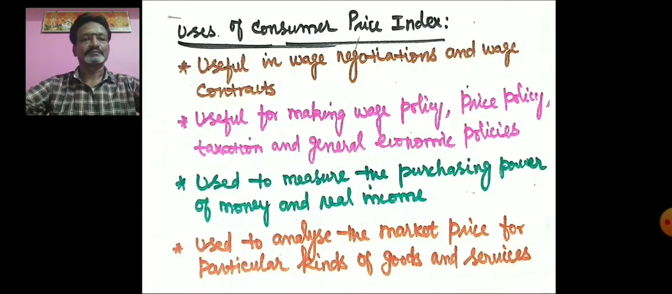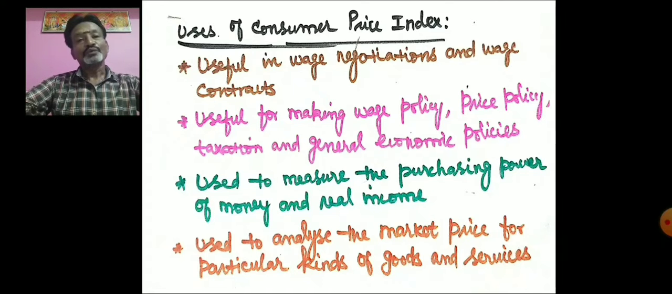The third one: the consumer price index is used to measure the purchasing power of money and the real income of the people. Real income means income in terms of goods and services, the real term. Monetary term means in terms of money, real term means in terms of goods and services. What is the income earned by a labor for one day? For example, a labor is getting 500 rupees as wage per day, so the money income of that labor is 500.